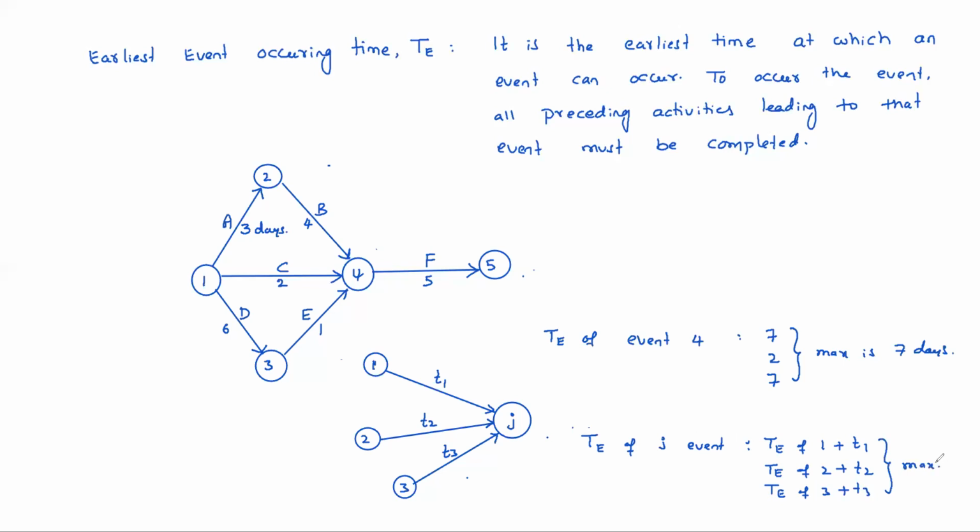T of J event equals the maximum of all these three things. So if you know T of the preceding events, we just need to add the duration. T1, T2, T3 are durations, right? We just add the duration, but whichever is maximum needs to be taken. So I will give you one full-fledged example.